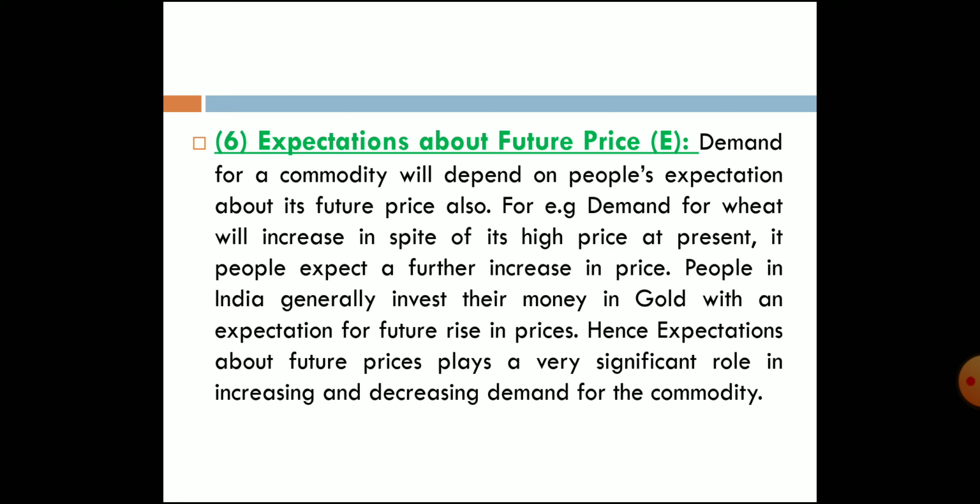Then expectation about future price. If consumers have an expectation about the future price, it will affect present demand. If you expect the price of wheat and rice to increase in future, then you purchase more wheat and rice in the present, so demand increases in present time. And if you expect the price of wheat and rice to reduce in future, then you purchase less wheat and rice in the present and wait for the future.